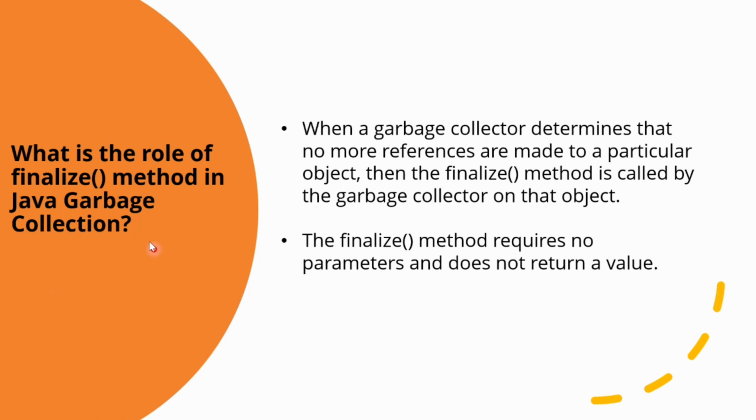Now, what is the role of the finalize method in Java garbage collection? When a garbage collector determines that no more references are made to a particular object, then the finalize method is called by the garbage collector on that object. The finalize method requires no parameter and does not return a value.